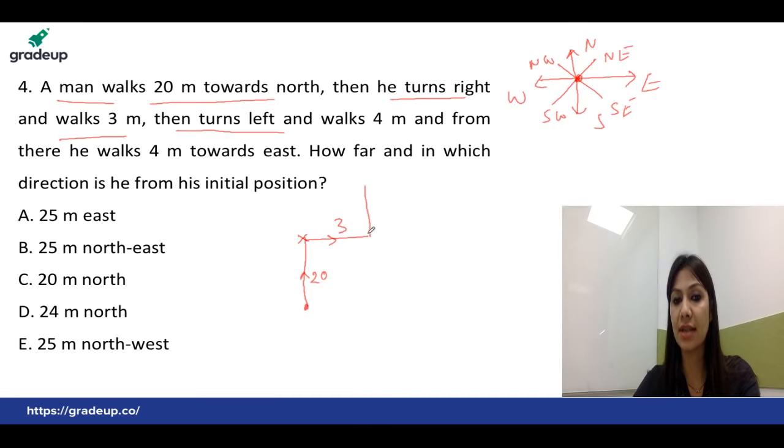So this is the next direction, 4 meter, and he is somewhere here. Okay. From here he walks 4 meter towards east. So east will be decided according to this reference plane only. So as you can see, according to the center plane, this is the direction towards east, right? So just make the direction accordingly, and now the person is here.